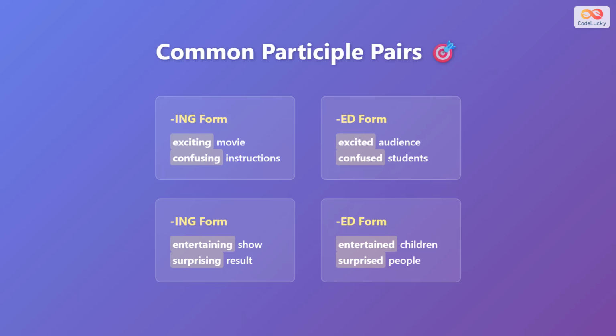Let us see some common pairs. Exciting movie means the movie gives excitement. Excited audience means the people feel excited. Confusing instructions means the instructions are not clear and make people confused. Confused students means the students feel confusion. Entertaining show is a show that is fun. Entertained children are children who feel happy because of the show. Surprising result is a result that you did not expect. Surprised people are people who feel the surprise.